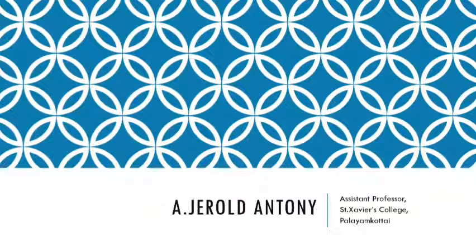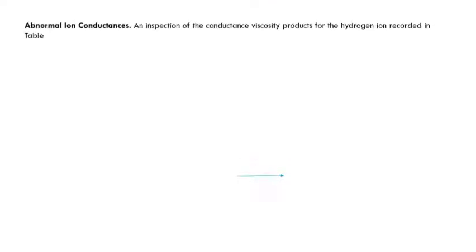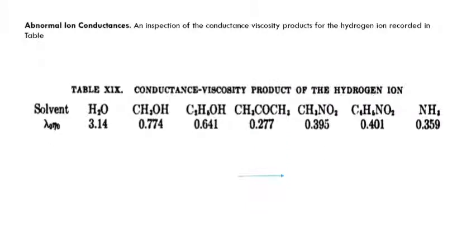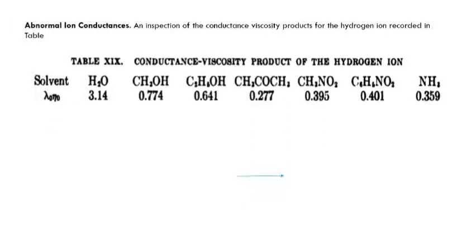Hello friends, today we are going to see about the abnormal ion conductance. Walden recorded the lambda naught eta naught value for different solvents. He noted that for water the lambda naught eta naught value is very high, and for methanol and ethanol, both hydroxylic solvents, it was somewhat lower than that of water but higher than that of all the other solvents. In the remaining solvents it is constant.